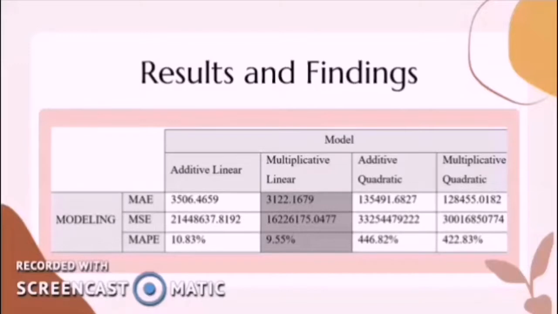Since MAE ratings are negatively oriented, a lower MAE value suggests better. There is no such thing as a correct answer in MSE, since lower values are better and 0 indicates a perfect model. One of the MSE's main uses is to choose a prediction model over another. Obviously, the lower MAPE value is better. So, the multiplicative linear model is the most significant model for forecasting Penang International Airport short-term and long-term air cargo volume.